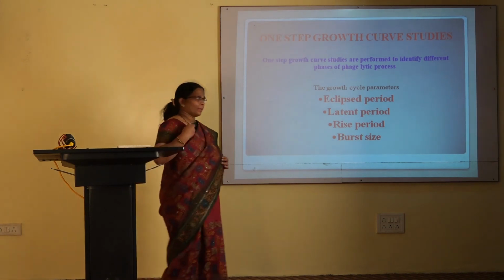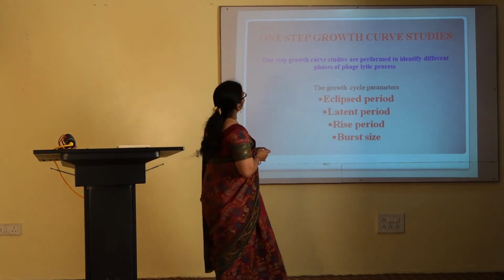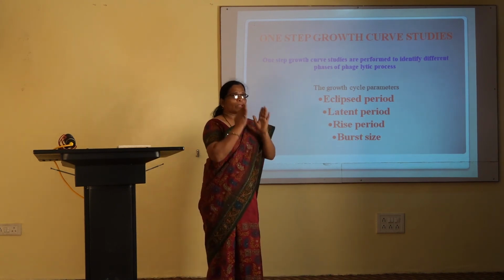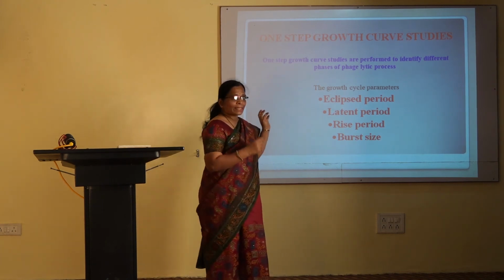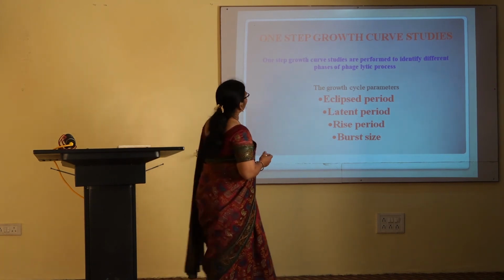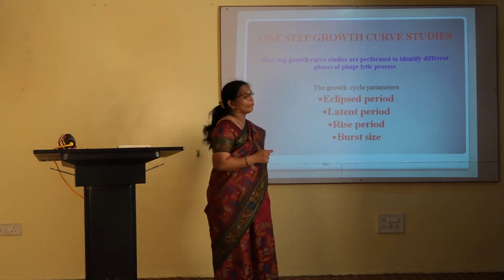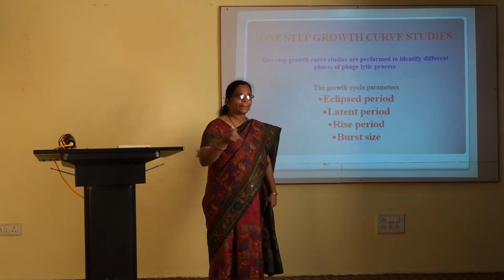Once the MOI value is determined, it is now very easy for us to carry out the one-step growth curve experiment. One-step growth curve studies are very important. What information do we get from that? They are performed to identify the different phases of the bacteriophage lytic process.